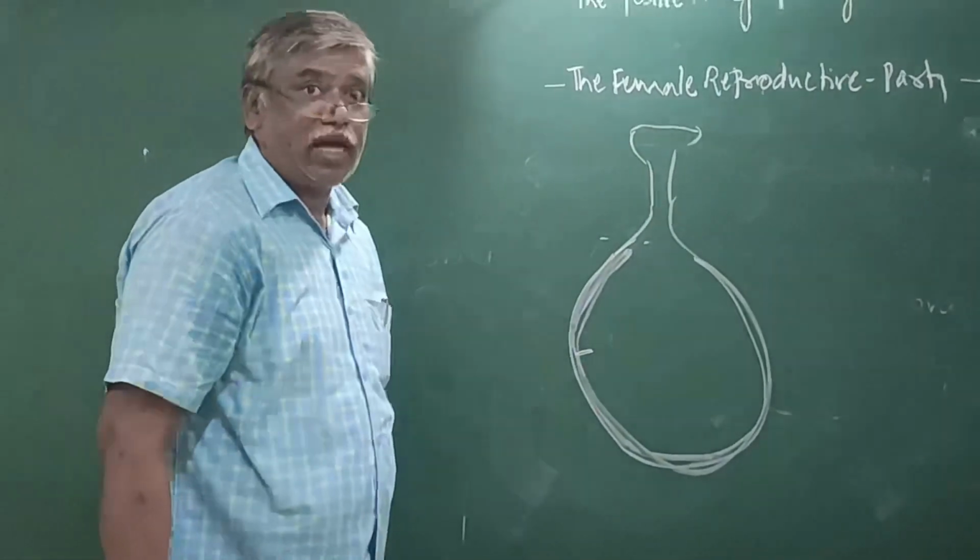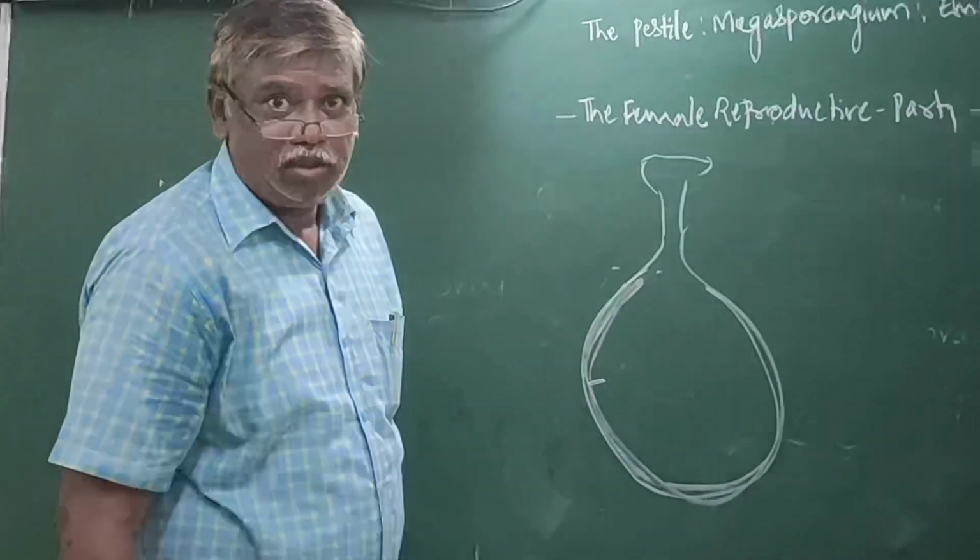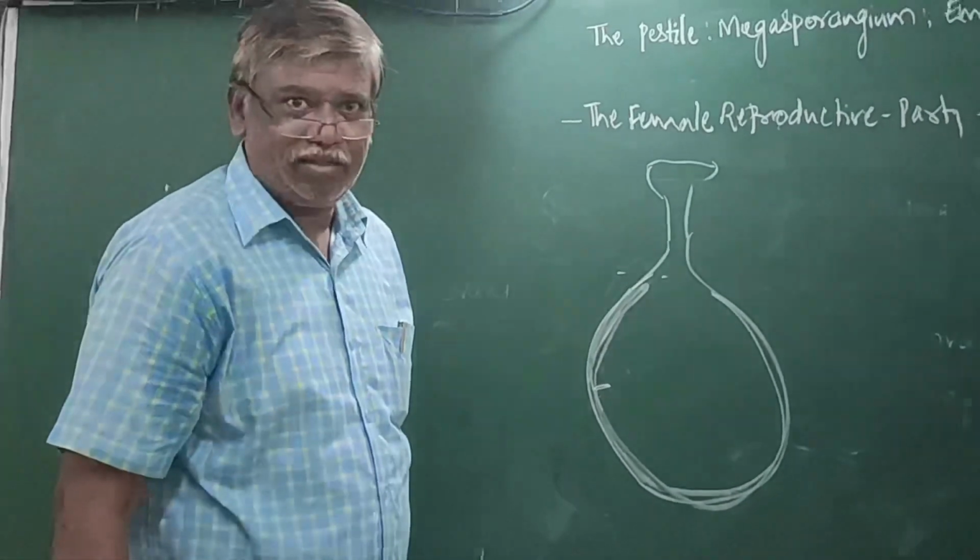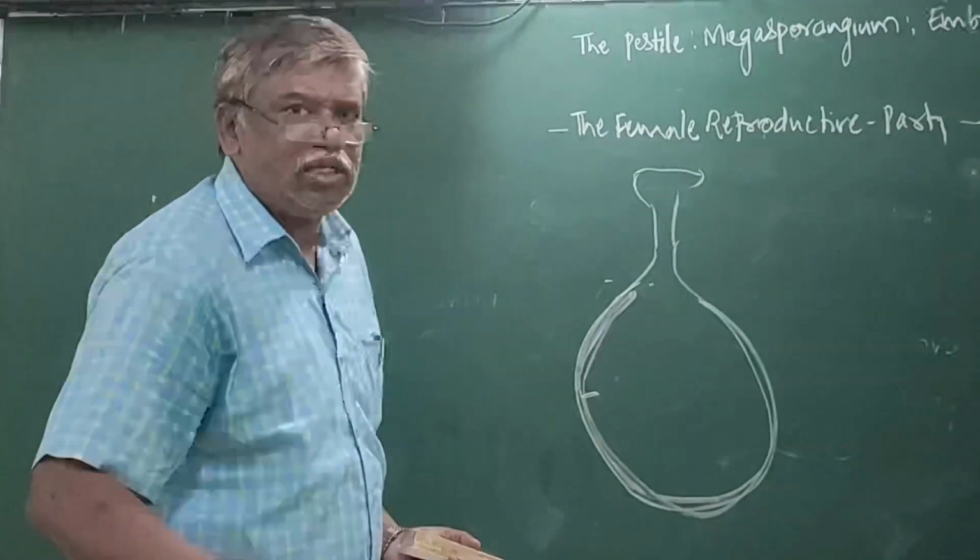You know the types of placenta: parietal, free central, axile. It depends on the type.